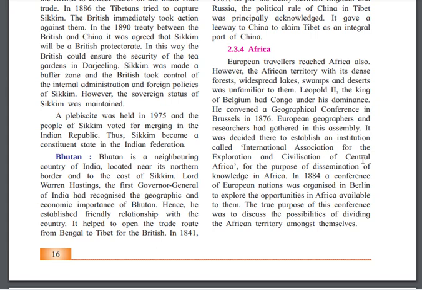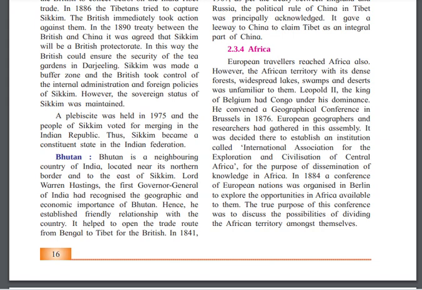Then Leopold II, the king of Belgium, had Congo under his dominance. So Leopold II, the king of Belgium, controlled one area, Congo, and he convened a geographical conference in Brussels in 1876. So he held a meeting in Brussels in 1876.